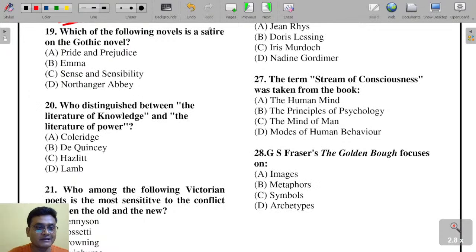Which of the following novels is a satire on the Gothic novel? Pride and Prejudice, Emma, Sense and Sensibility, Northanger Abbey.